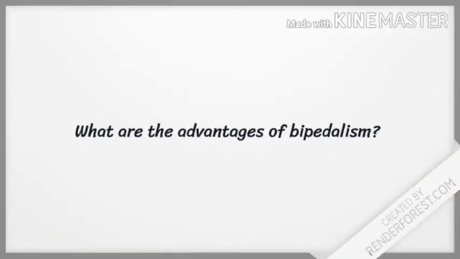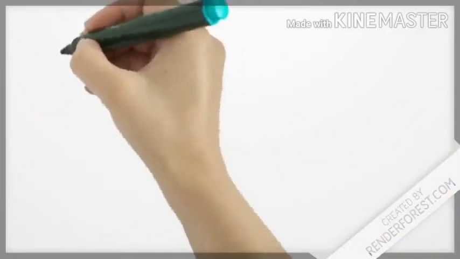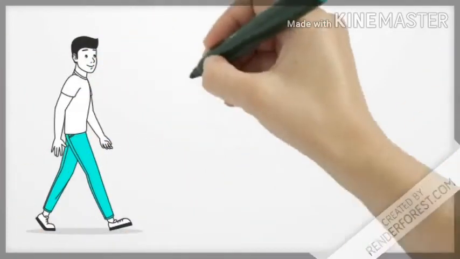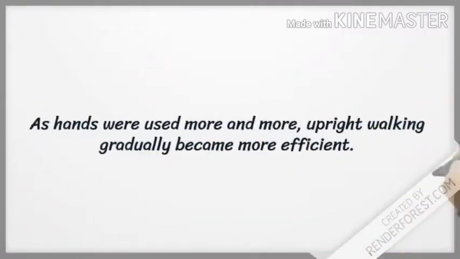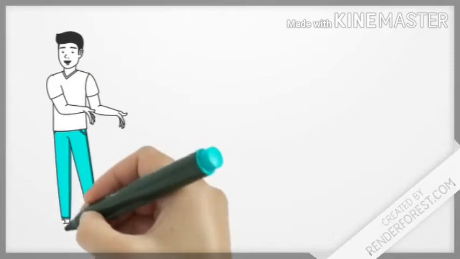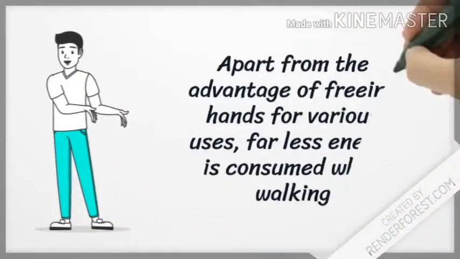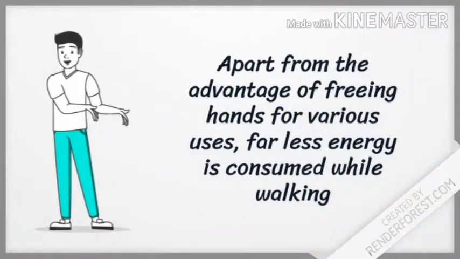What are the advantages of bipedalism is the first question that we'll be seeing today. So, bipedalism enabled hands to be freed for carrying infants or objects. As hands were freed, we can see that hands were used more and more. Upright walking gradually became more efficient. Apart from the advantage of freeing hands for various uses, far less energy is consumed while walking.